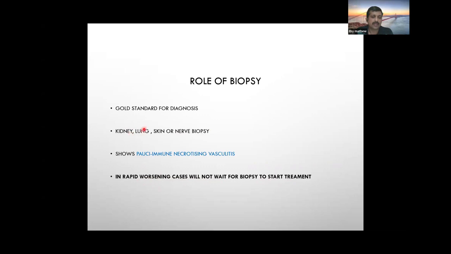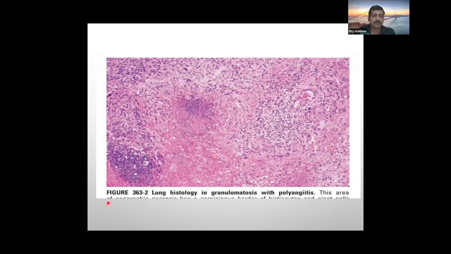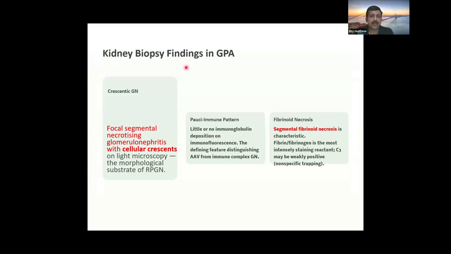Biopsy can be done of the kidney, lung, skin, or nerve. All will show a pauci-immune necrotizing vasculitis. This is a biopsy finding, a lung finding showing granuloma, the lung histology. In the kidney biopsy, on light microscopy, there will be focal segmental necrotizing glomerulonephritis, and no immune depositions will be there.